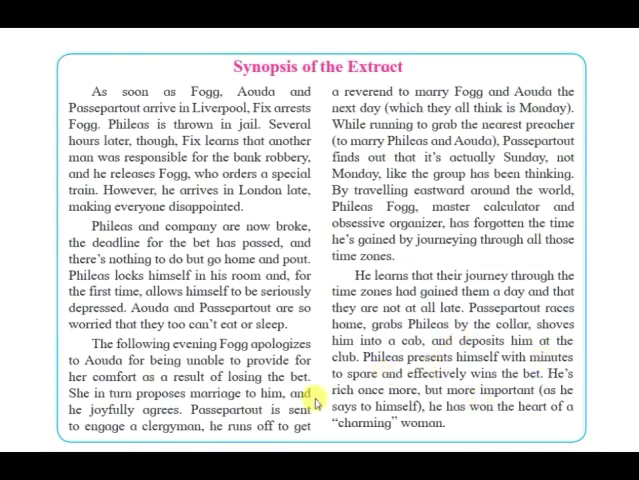Phileas presents himself with minutes to spare and wins the bet of £20,000. He's rich once again, but more important, as he says to himself, he has won the heart of a charming woman. This is the synopsis of the extract.